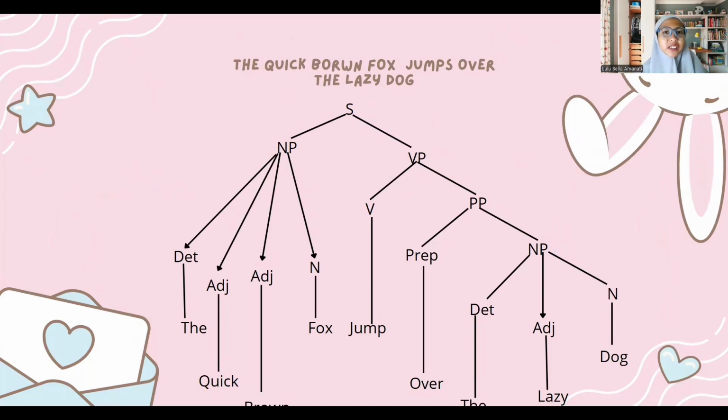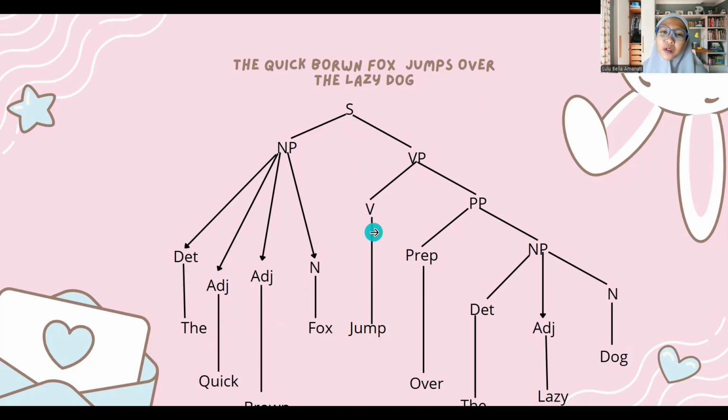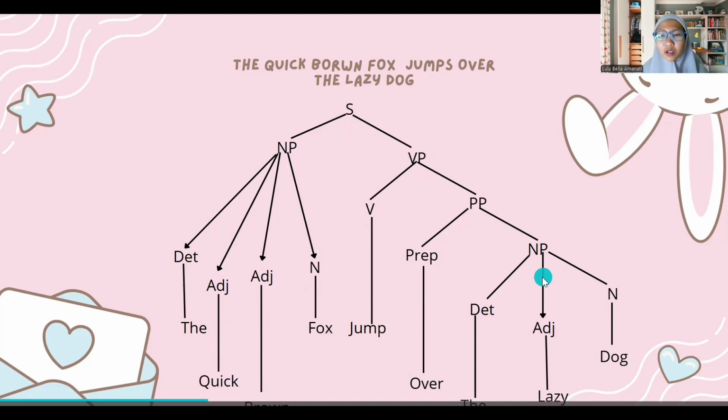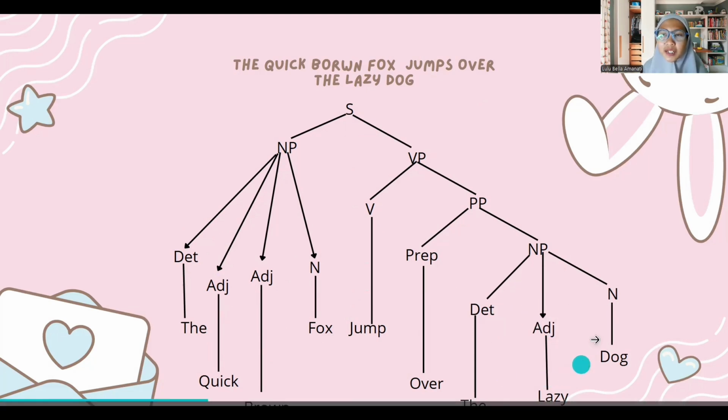The first sentence is: the quick brown fox jumps over the lazy dog. The sentence consists of a noun phrase and a verb phrase. In the noun phrase, we break down into determiner the, adjective quick, adjective brown, and noun fox. The verb phrase consists of a verb and a prepositional phrase. The verb is jumps. The prepositional phrase is the preposition over, and a noun phrase consisting of determiner the, adjective lazy, and noun dog.